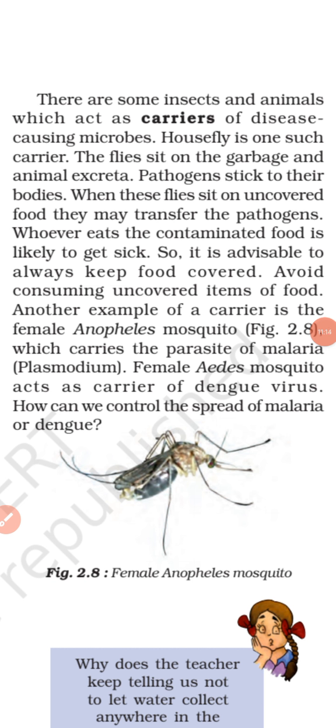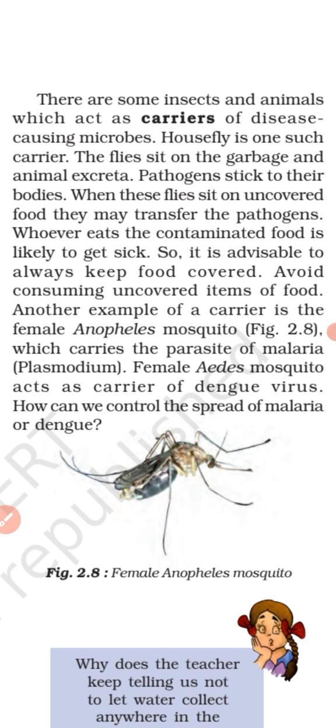Now when the housefly sits on garbage, human excreta, animal excreta or any other filthy refuse, the millions of disease causing microorganisms like bacteria present in the garbage stick to the body parts of the housefly.